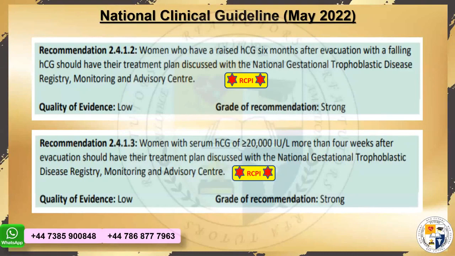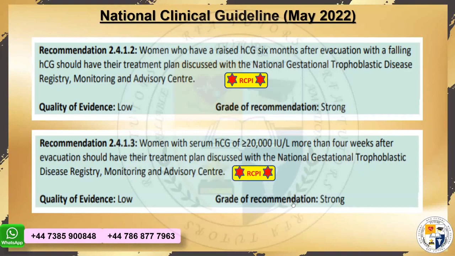A patient is there and she is having a follow-up. You all have to understand this point, please. She is having a follow-up and HCG is falling. So we are happy that the HCG is falling, right? But it is still raised, I mean, not coming back to normal till 6 months after evacuation. So that is an indication that we have a chemotherapy discussion with the National Gestational Trophoblastic Disease Registry.